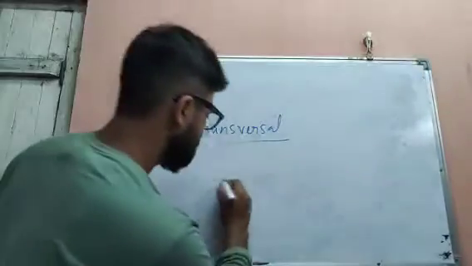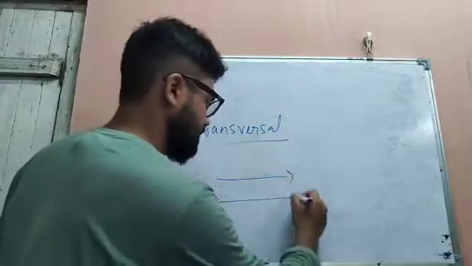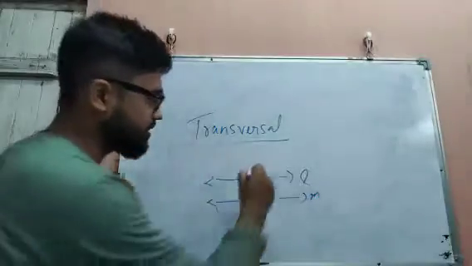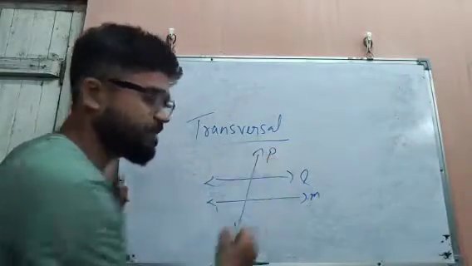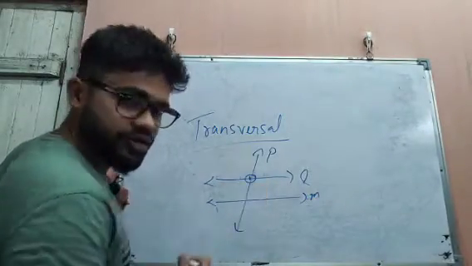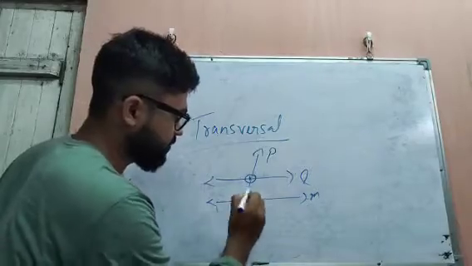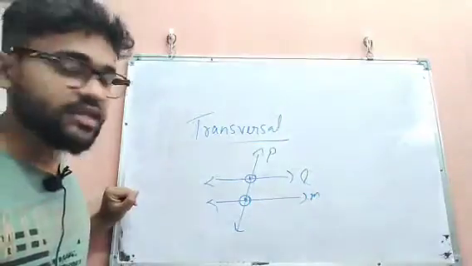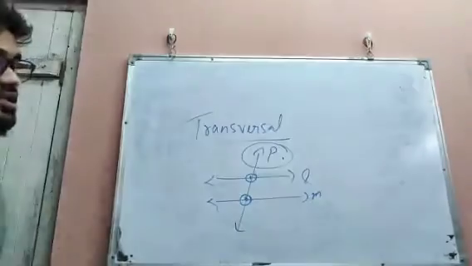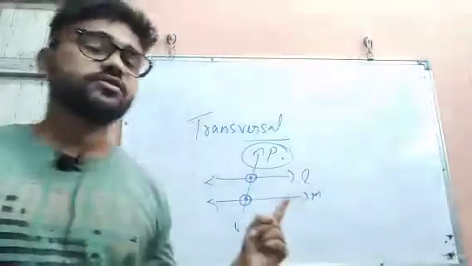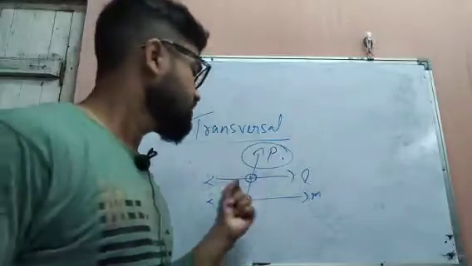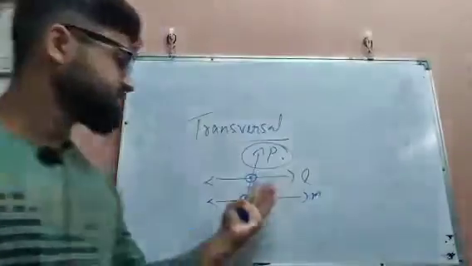See, L and M, two lines are there. Now suppose there is another line, say P. Now P intersects line L at one point and also line M at another point. These two points are different, that means these two points are distinct. That's why P is considered a transversal. And one condition is that a transversal must intersect two or more lines, not fewer than two lines. So this is called a transversal.